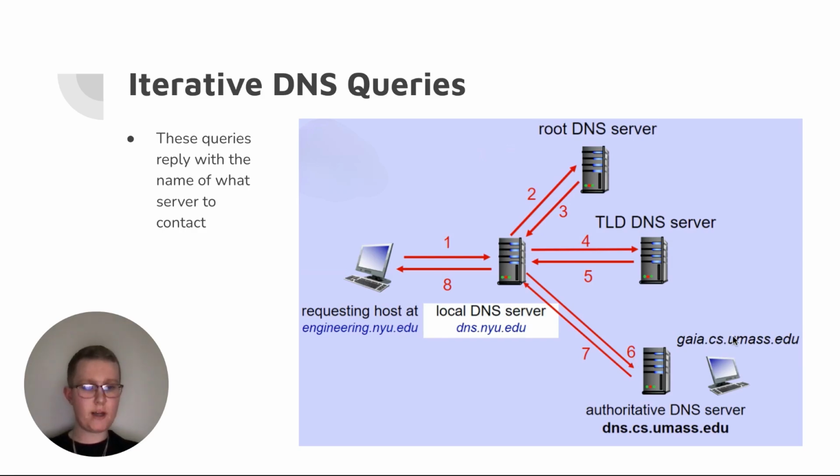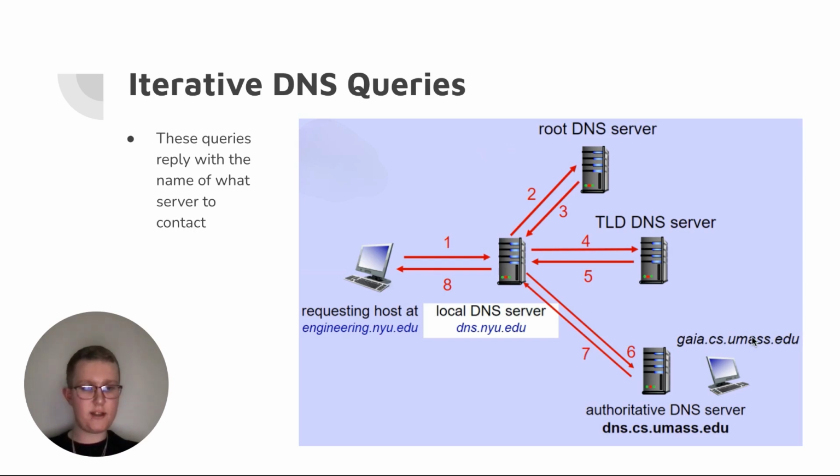So because gaia.cs.umass.edu is a very specific domain name, it's going to be able to resolve that query for me, come back, and the local DNS server will give me the final answer for the requesting host, and it will get me the website that I want to move to.